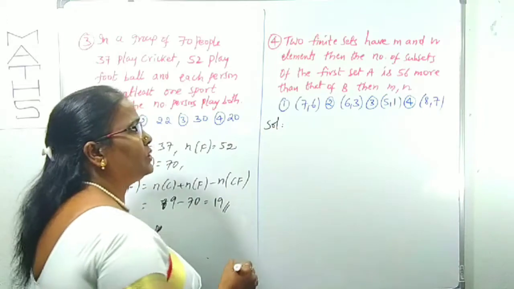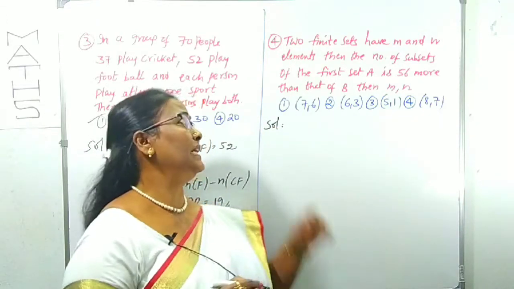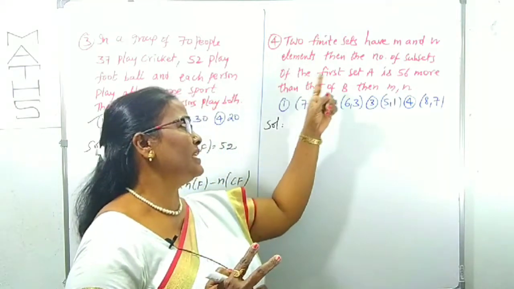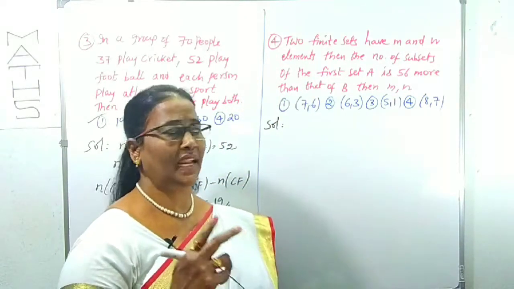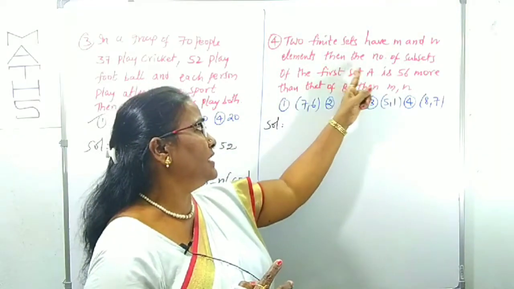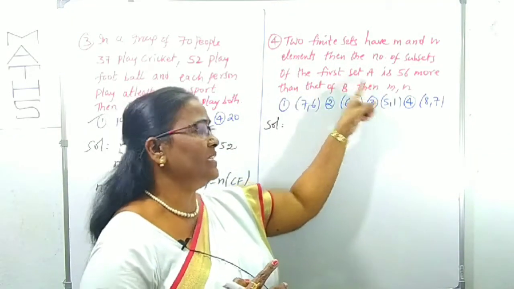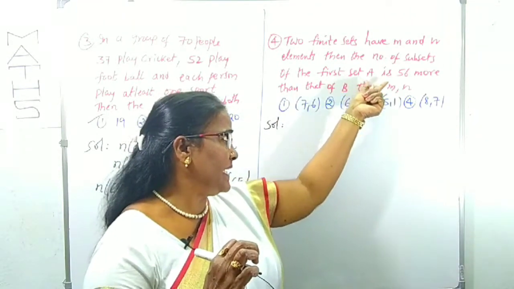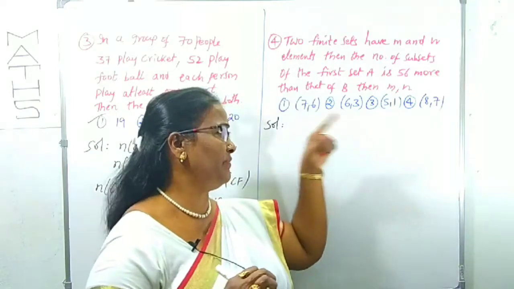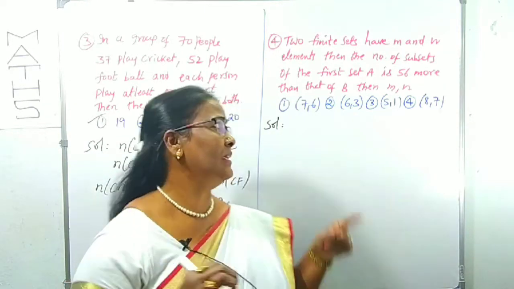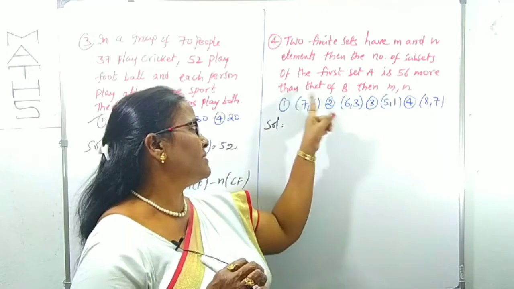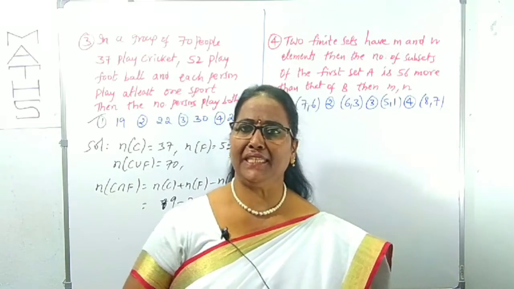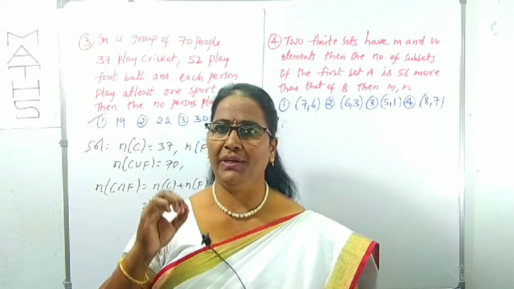What is given? Two finite sets have m and n elements. The first set has m elements, the second set has n elements. Then the number of subsets of the first set A is 56 more than the number of subsets of B. More means additional. The number of subsets of a set containing n elements is 2 power n.